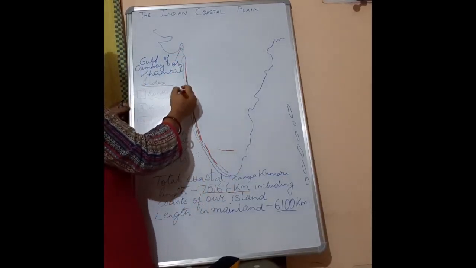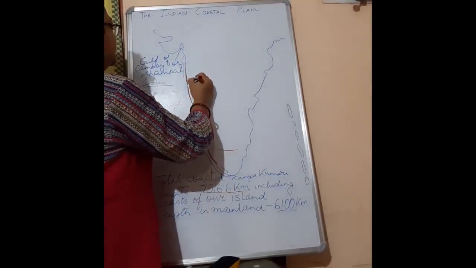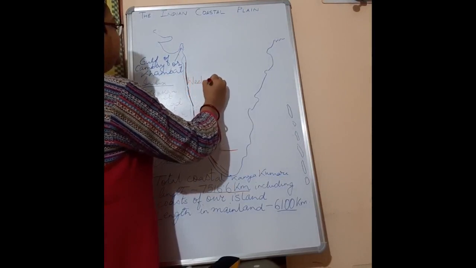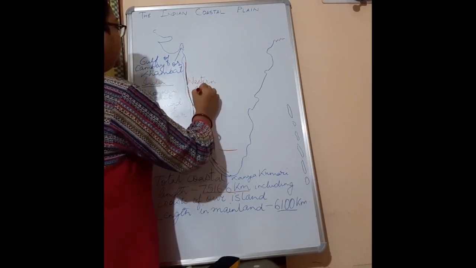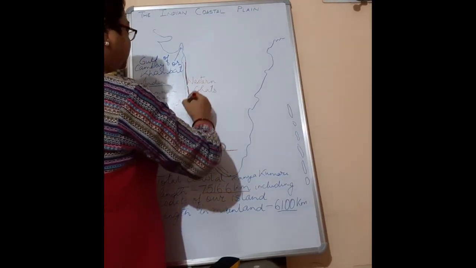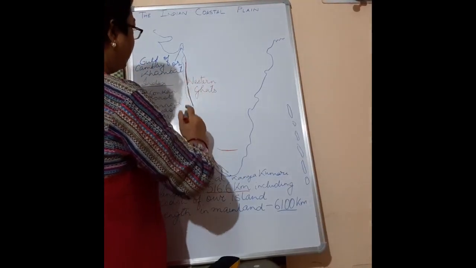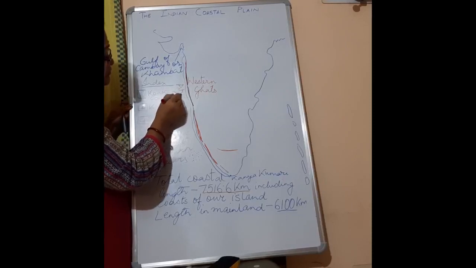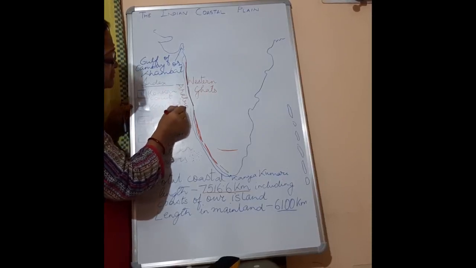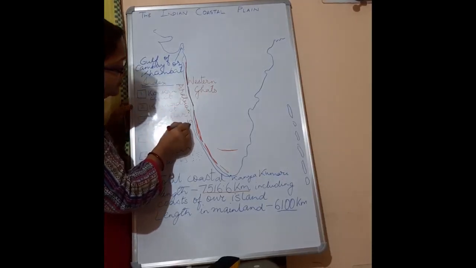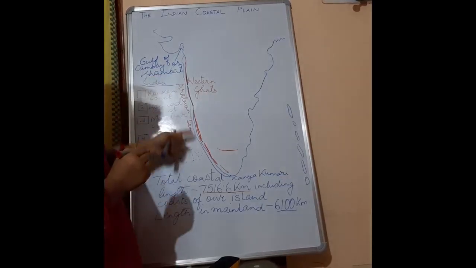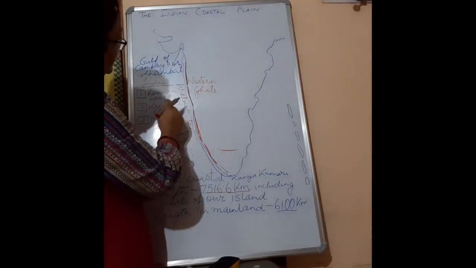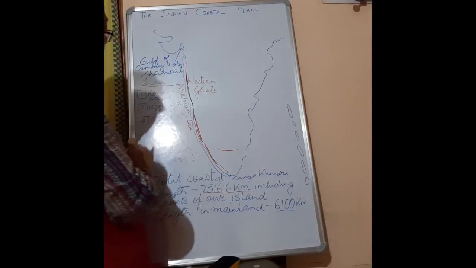It is sandwiched between the Western Ghats here and this side we are having our Arabian Sea. So the Western Coastal Plain lies between the Western Ghats and the Arabian Sea.